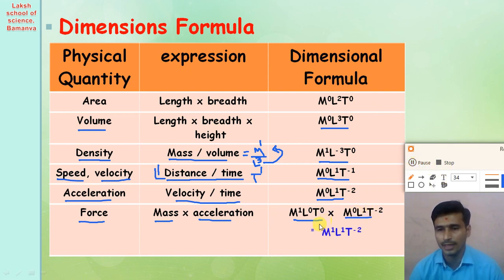If we combine these two, M1 into M0 gives M raised to 1, L raised to 1 and T raised to minus 2. So the dimensional formula of force is M1 L1 T minus 2.